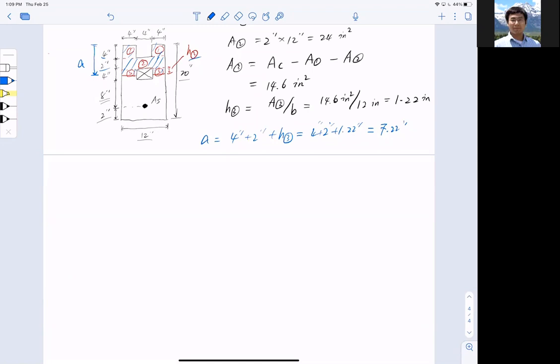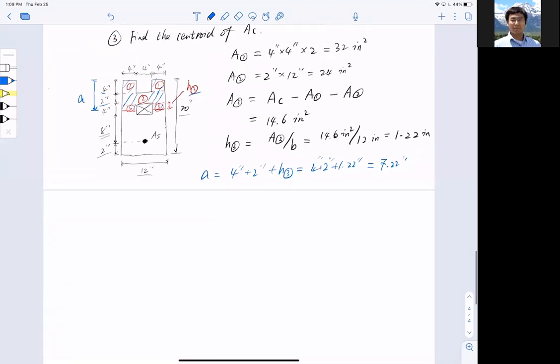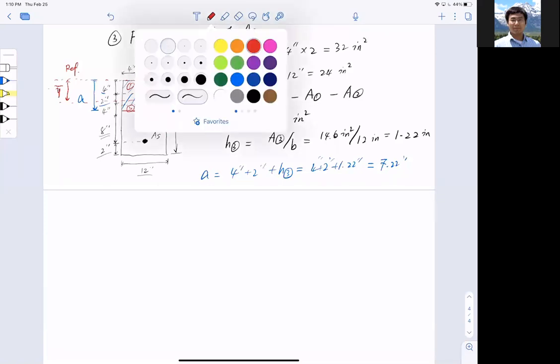All right. Now I got my compressive area and I got the shape of it. I need to find the centroid. And to find the centroid, I can take a reference line with respect to the top line here. Just to simplify the approach, I'm just going to take the top line as reference. I don't know exactly where the center is, but I'm just going to call it y bar from the top. And you must be very familiar with this process.